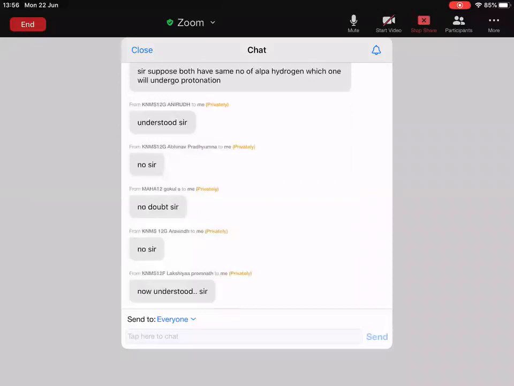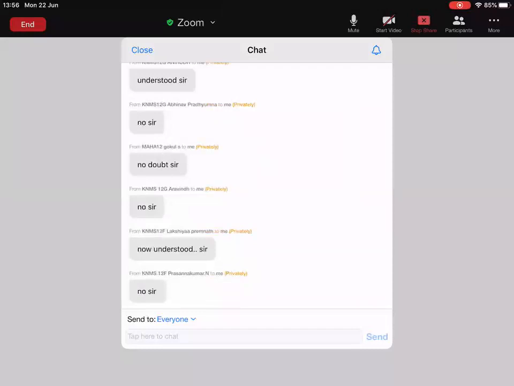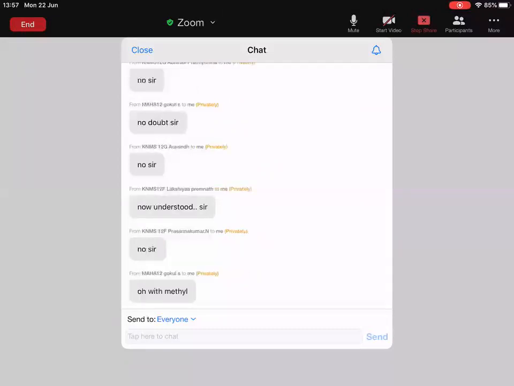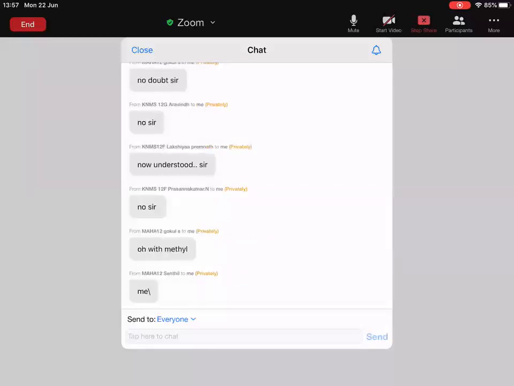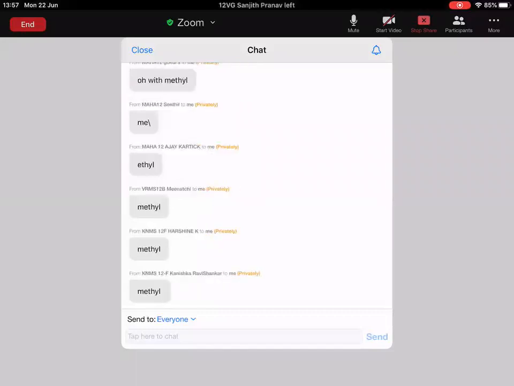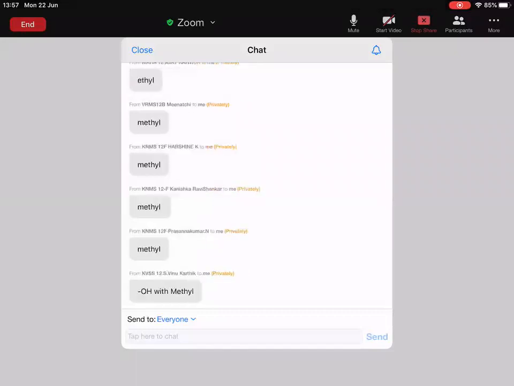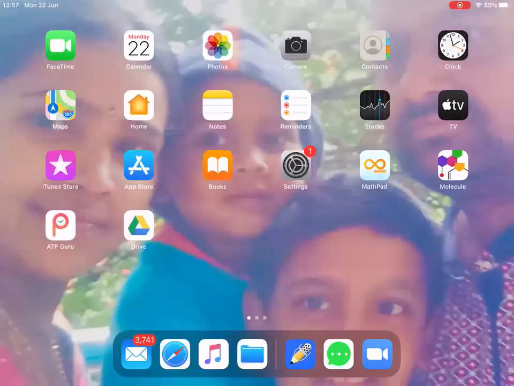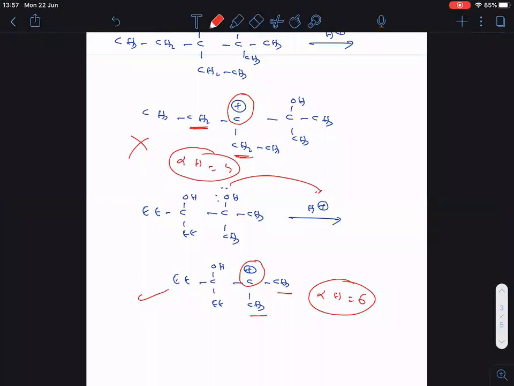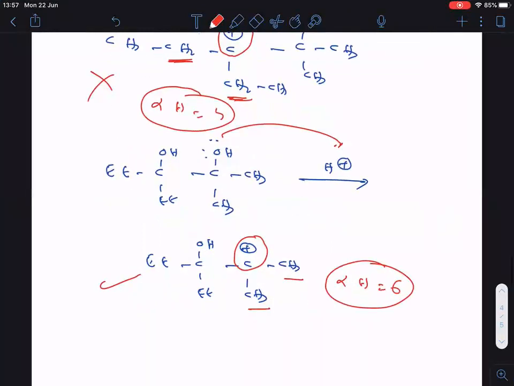So now tell me, which OH group should be migrated? I'm sorry, protonated first of all. Which OH group should be protonated? The one which is bonded to methyl or the one which is bonded to ethyl? Now tell me everyone. Remember, methyl. Most of you are giving the answer exactly correct. Methyl. Okay, so let us go back to the mechanism. Now, here it is clear that the one which is bonded to methyl, that should be protonated.